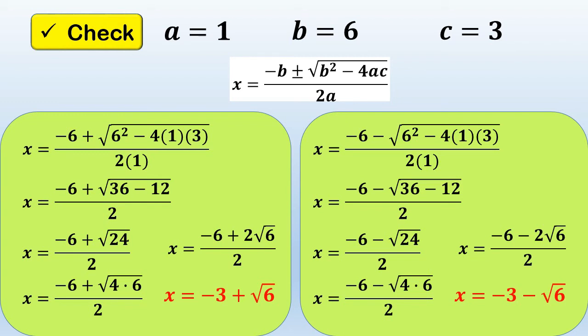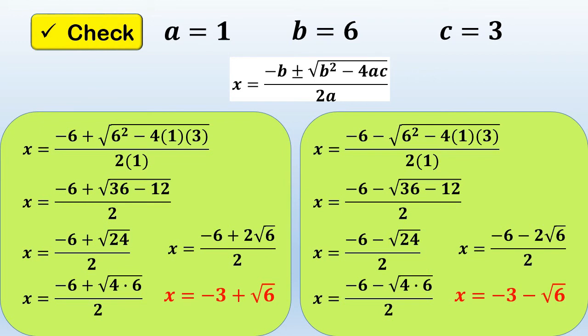So now, as you can see, the roots of the quadratic equation x squared minus 6x plus 3 equals 0 are negative 3 plus square root of 6 and negative 3 minus square root of 6. So, therefore, the values are not equal. So, hindi sila magkaparehas.